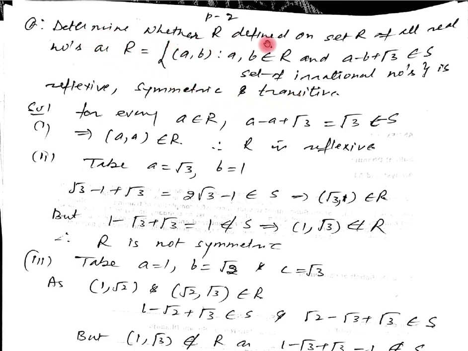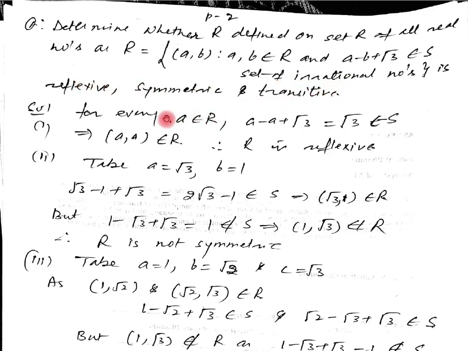Determine whether R defined on the set R of all real numbers, given by the set of ordered pairs (a, b) where a, b belong to R, meaning real numbers, such that a minus b plus root 3 belongs to S, where S is the set of irrational numbers. We have to check whether it is reflexive, symmetric, and transitive.